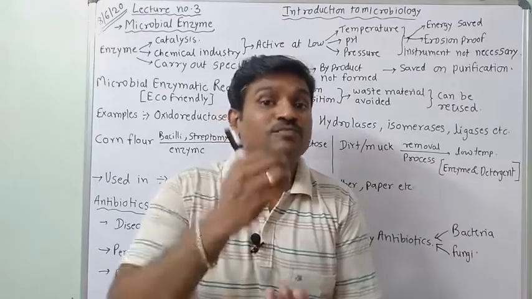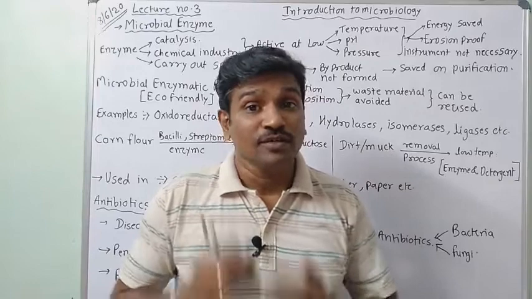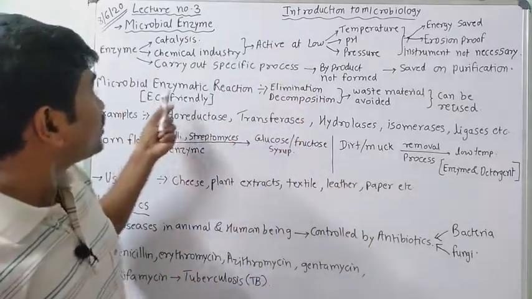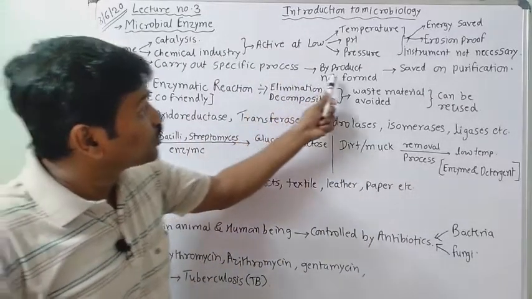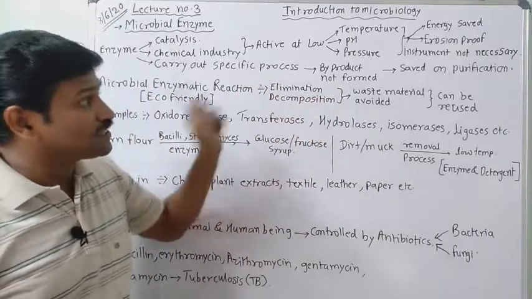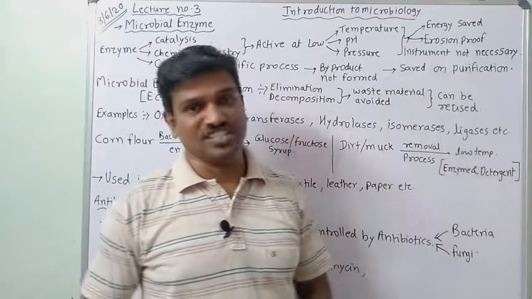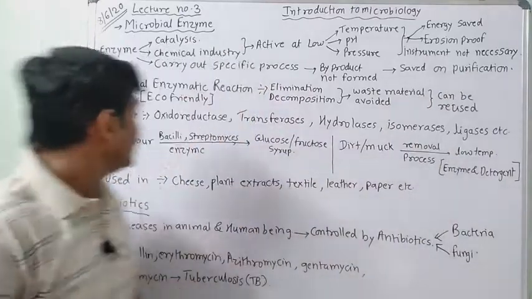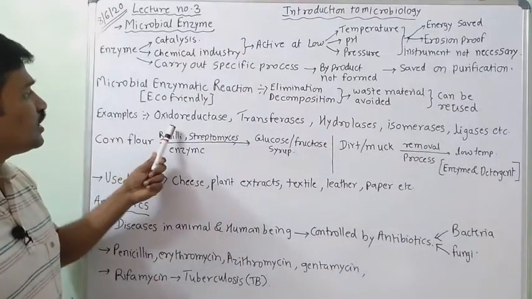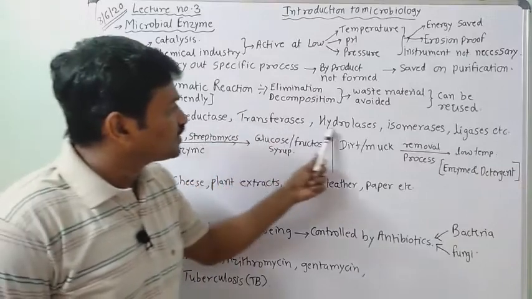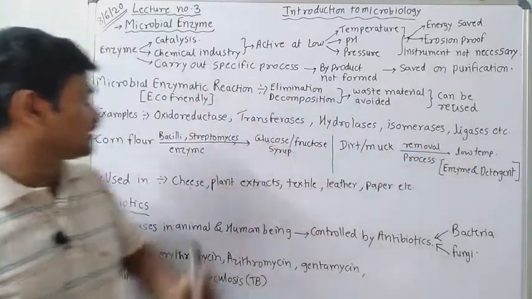लेकिन हम जब माइक्रोबियल एंजाइम यूज करते हैं, माइक्रोबियल एंजाइम will not affect, means what, it will not form any byproduct, it is specific in process and it will save your expenses on purification. So that is nothing but use. Then next is example मैंने बोला, then oxidoreductase, transferase, hydrolases, isomerase, ligases.